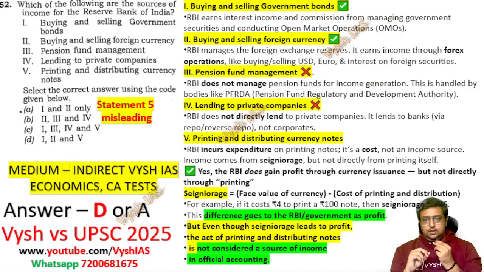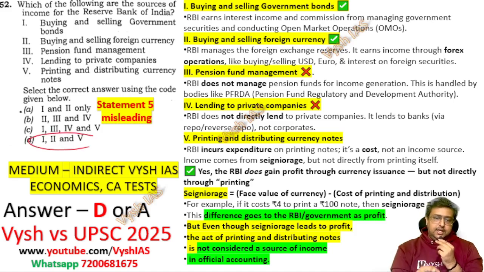Now, again a misleading question, where the answer key may vary among coaching classes. Most of the people are telling answers 1, 2 and 5, and the question here is about the income sources of the Reserve Bank of India, meaning how they make money. You know about operation twist and all, which we have taught you, where you sell the bond or you buy back the bond. So buying and selling of bonds, buying and selling of foreign currency. Anyway, you are doing something to get a middle margin, and that's how you make the profit. So that is obviously there.